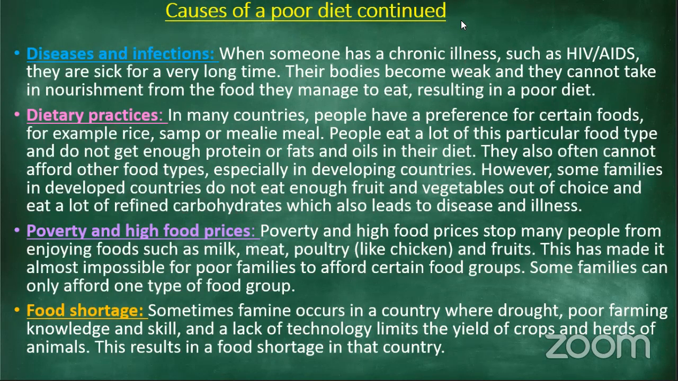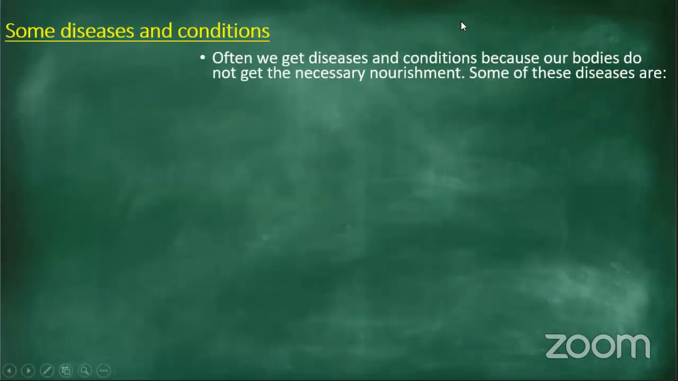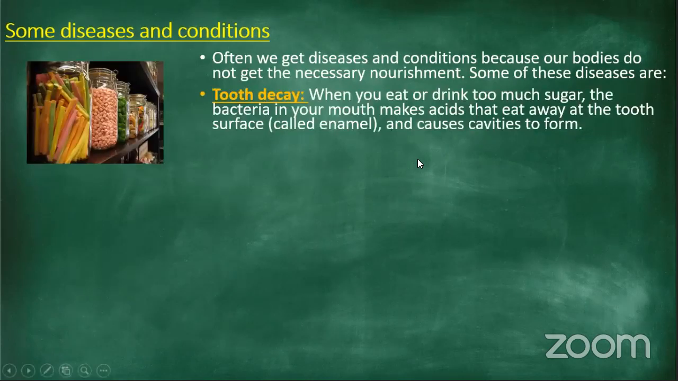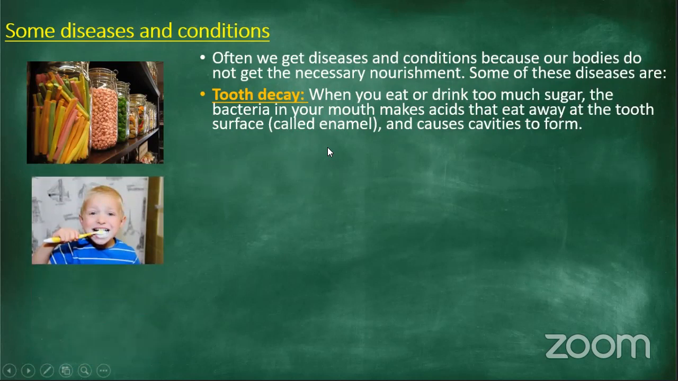All right, moving on to the next slide. I hope you're all taking notes. Now, some diseases. Often we get diseases and conditions because our bodies do not get the necessary nourishment. Some of these diseases are tooth decay. When you eat or drink too much sugar, the bacteria in your mouth make acids that eat away at the tooth surface called enamel and cause cavities to form.